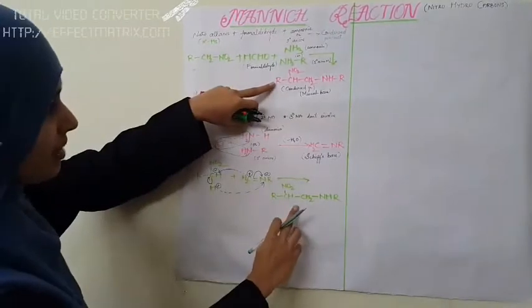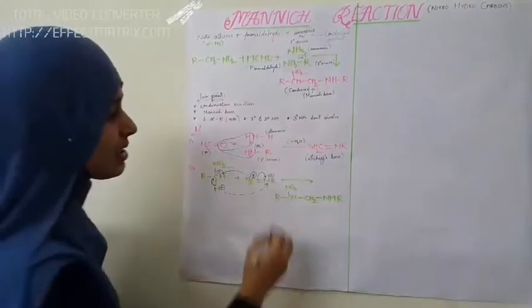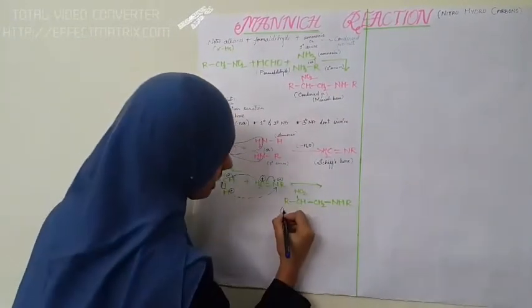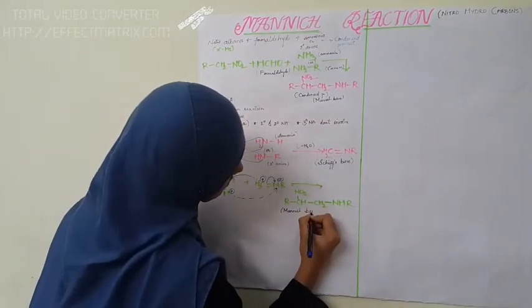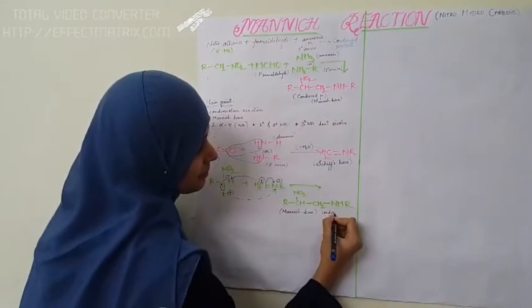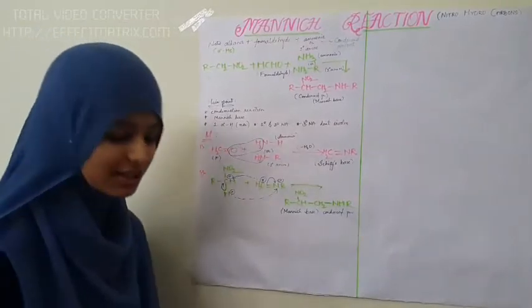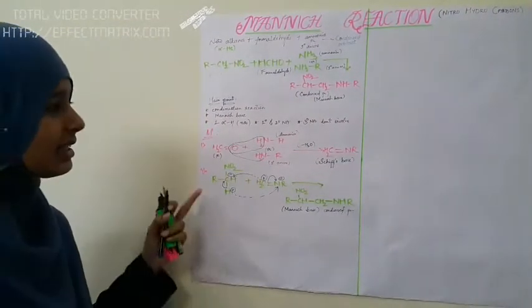See, both of them are the same, RCS, NO2, CH2 and HR. That means this is the final product, and this product is known as the Mannich base. This is the condensed product. As this is the condensed product, this reaction is a condensation reaction. So here we have taken the primary nitroalkane and its mechanism.